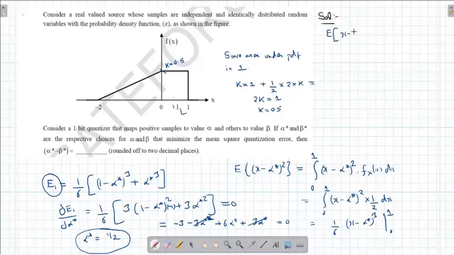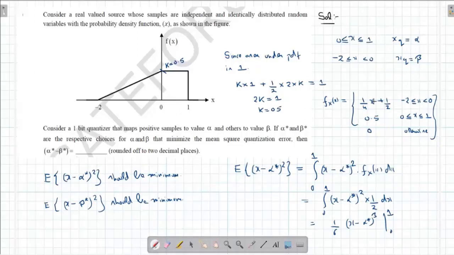So it is 1 by 4 x plus 1 by 2 for x lying between -2 and 0, it is 0.5 for x lying between 0 and 1, and it is 0 otherwise. Okay, now this part is done.